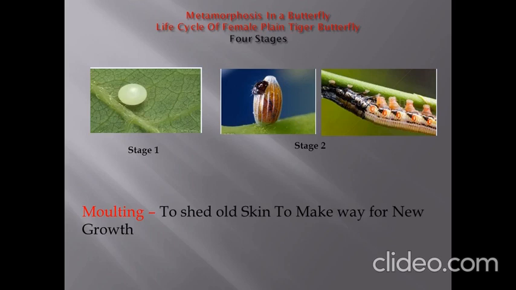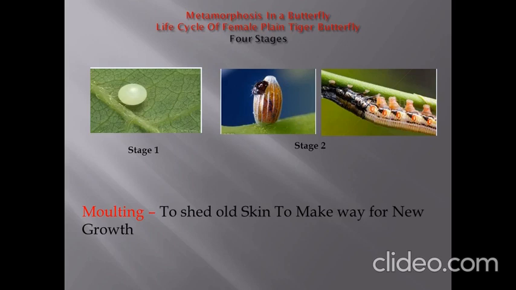And after nibbling the leaf, after satisfying its hunger, it begins to grow. And it grows so fast that in the first 2 to 3 days, it will not fit in its skin anymore. If I tell you all to wear the uniform of first and second standard, are you all able to fit yourself? No. So in the same way, the caterpillar nibbles the leaf and it starts growing very fast. So after growing, when it will not fit in its skin, the caterpillar will molt.